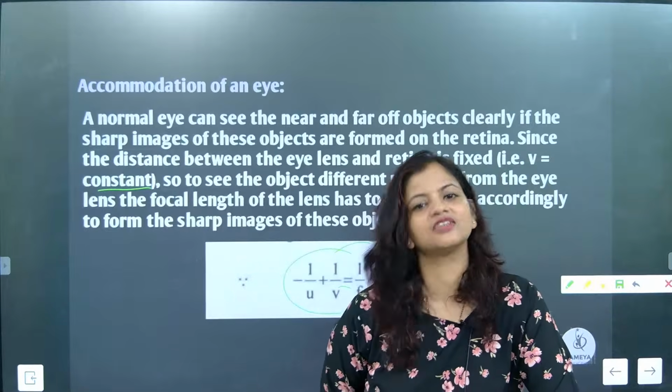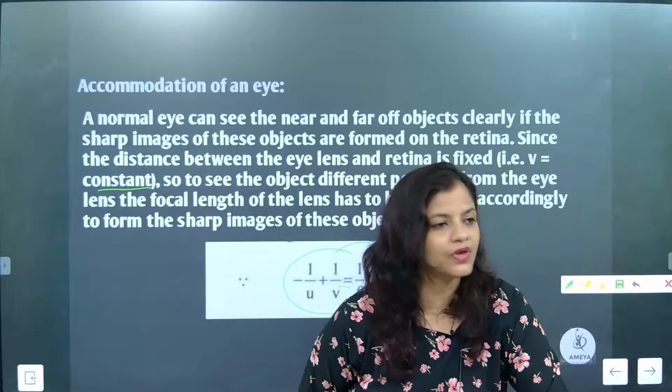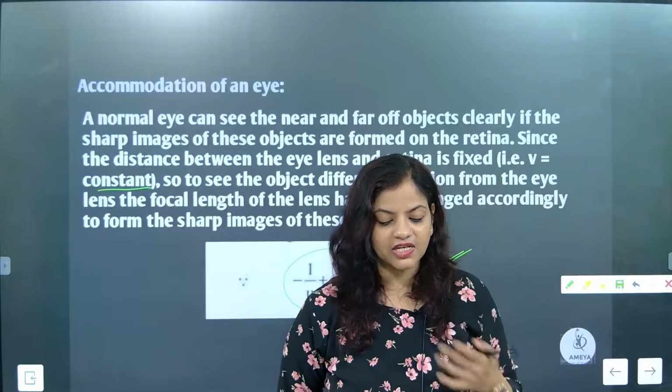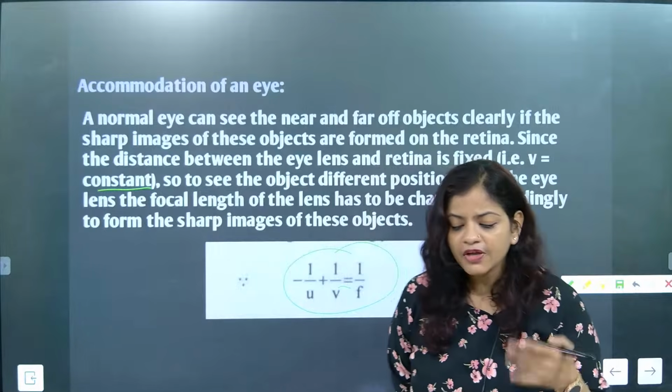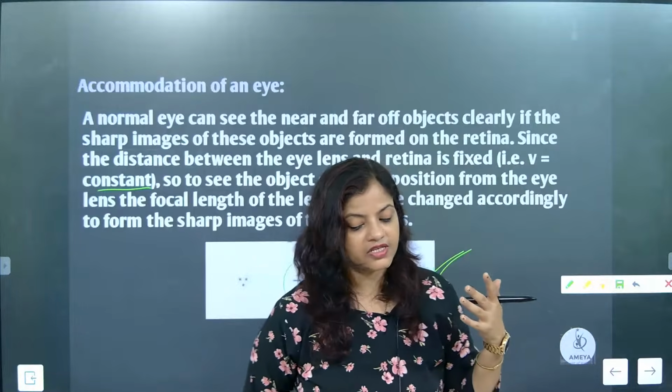Usually F is fixed. And here what is fixed is V. Understood? It means the distance between V and U is not fixed, because U keeps on changing now. Here the focal length is changing, beta. Maha, here the focal length is changing.